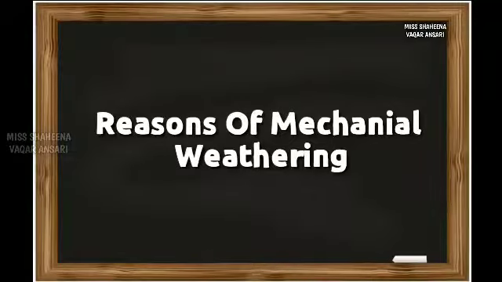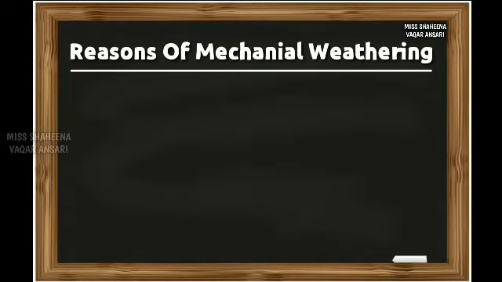Now, basically mechanical weathering occurs because of many reasons throughout the surface of the earth. Few of the reasons are listed here. Students, can you tell me any reason of such type of mechanical weathering? Yes. The very first reason is temperature.